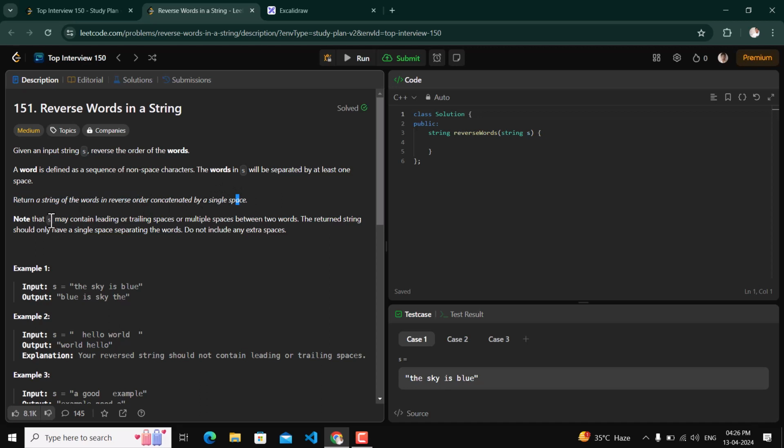S may contain leading and trailing spaces or multiple spaces between two words. The returned string should have a single space separating the words. Do not include any extra space.